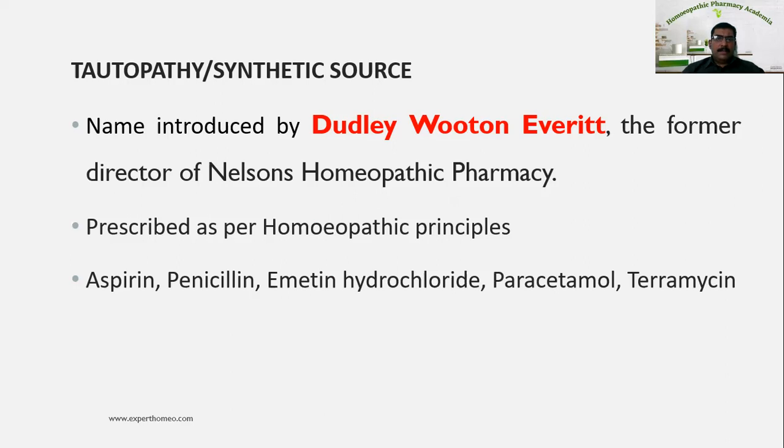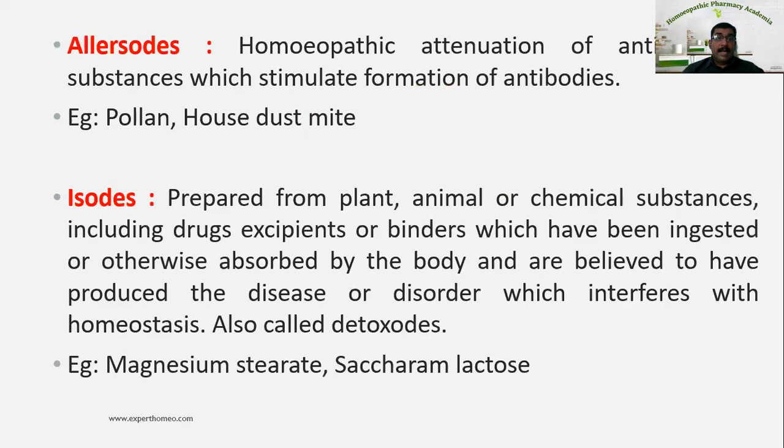Now the next sources are allersodes and isodes. As I said before, allersodes are homeopathic attenuations of antigens, allergy causing substances, or substances which can stimulate antibodies. For example, natural allergens like pollen or house dust mites. So these can be potentized and medicine can be prepared.